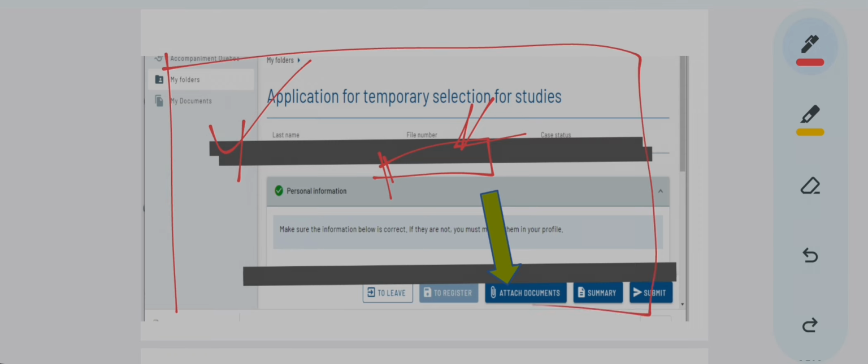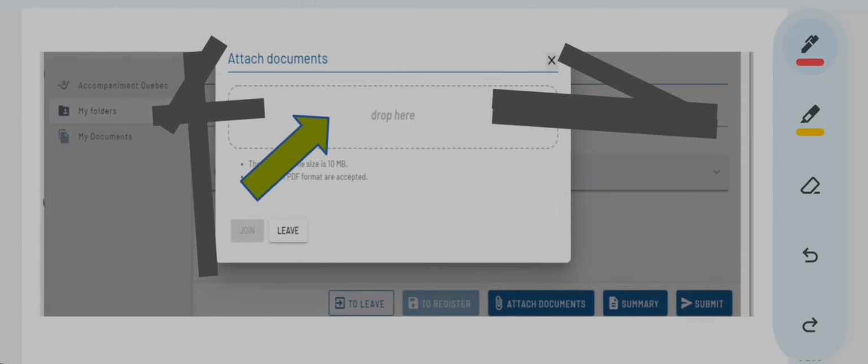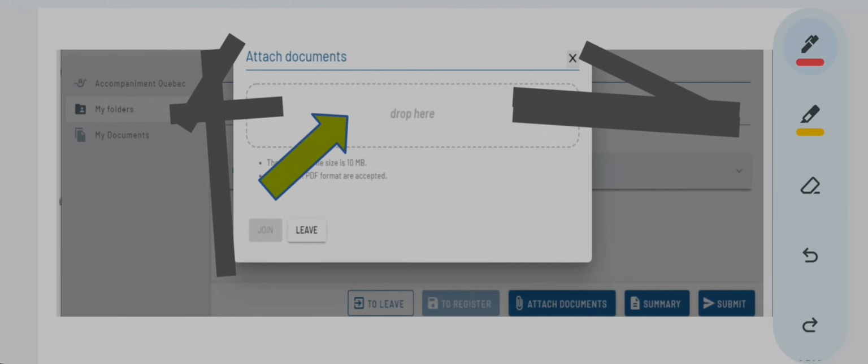Okay, fine. Then once you see this kind of page on your screen, you will press over here, attach the documents. The most important process now begins, that is attach documents. You click over here. Now you will see something like this. This page will open up. Now you will have to click over here, just take your mouse and press over here.